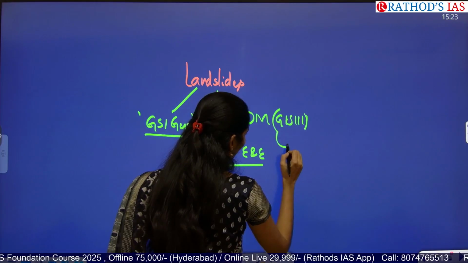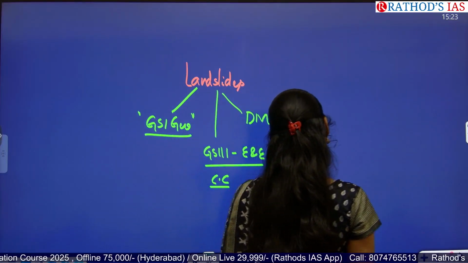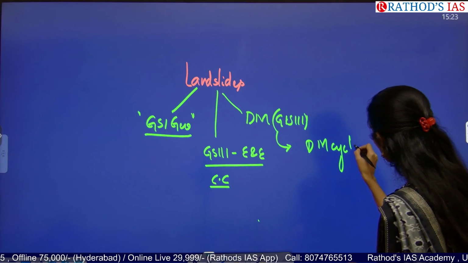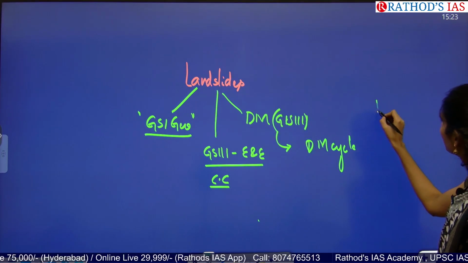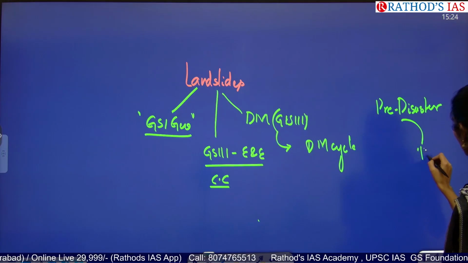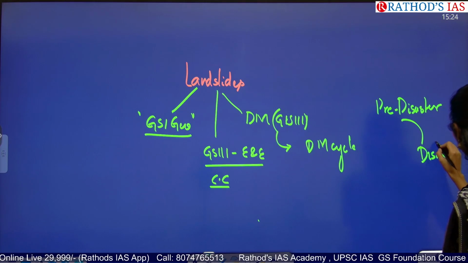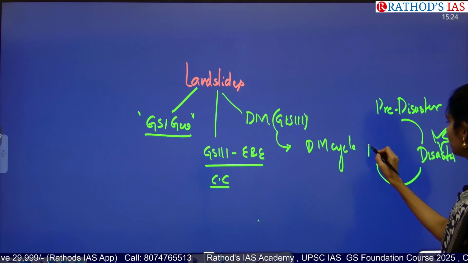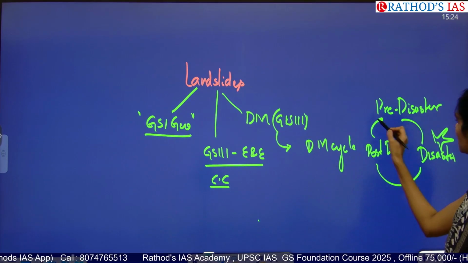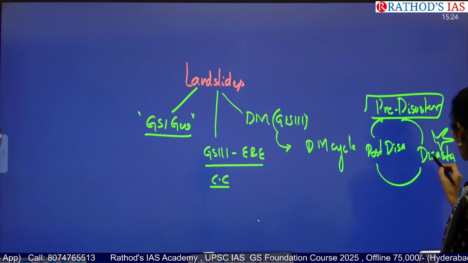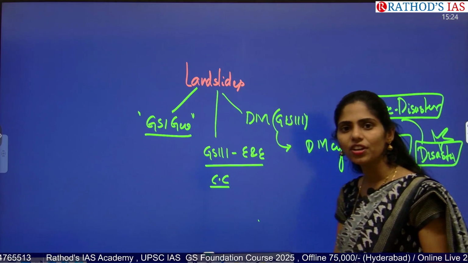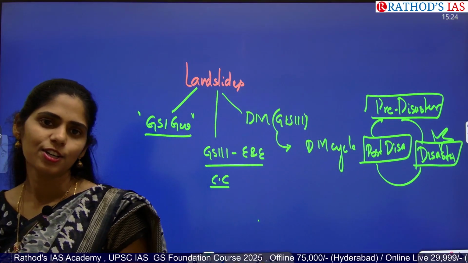There you will be focusing on the disaster management cycle. In this cycle we have pre-disaster, next during disaster, and next post-disaster. You have to see what steps you are going to take in the pre-disaster phase, what steps during the disaster, and as well as in the post-disaster phase. Each and every area you need to cover. Okay, clear? In this way you have to prepare.